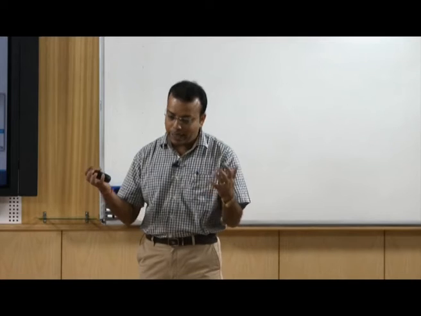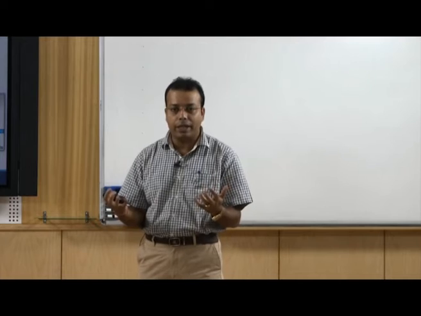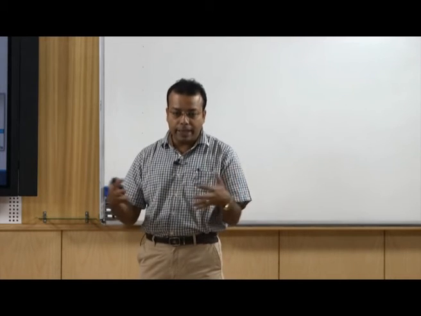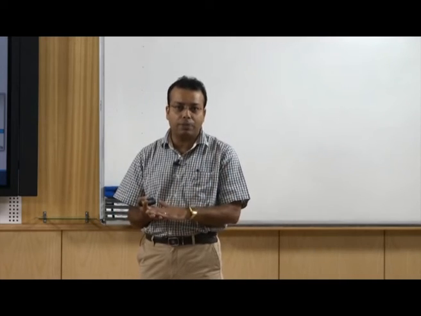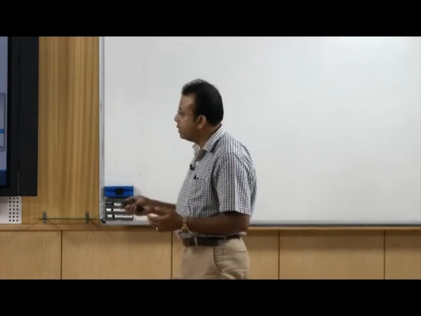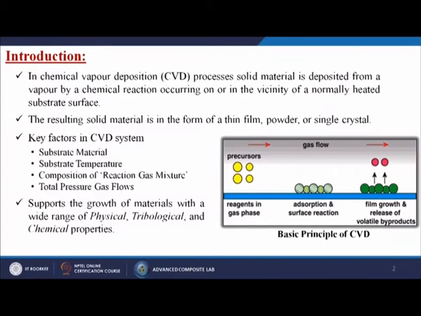I can take a single gas or multiple gases, so that they mix together and form new materials, and those materials can react with the substrate and do the coatings. And the last one is the total pressure and gas flows. This supports the growth of materials with a wide range of physical, tribological and chemical properties. So, by doing this CVD process we can change these properties of the material itself.